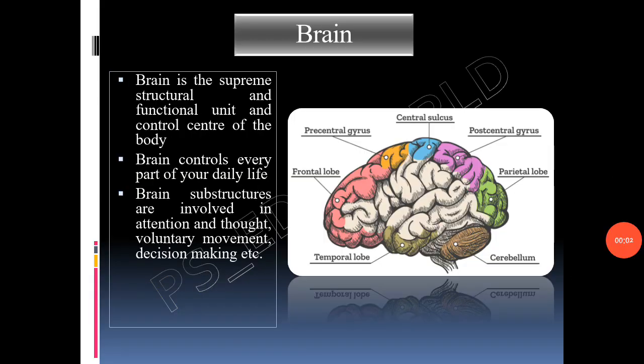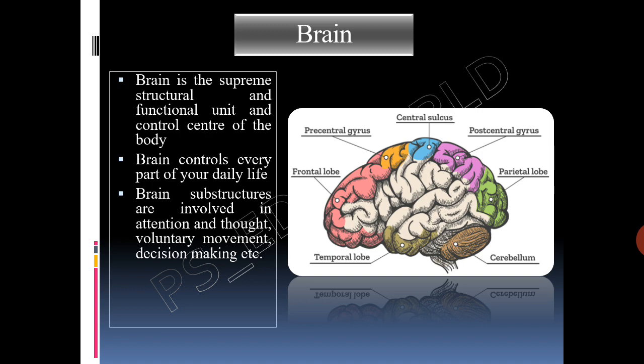Made up of about 100 billion neurons and contributing nearly 2% of body weight, the brain is the supreme structural and functional unit and control center of the body, and it is the superior most region of the central nervous system. The brain is situated within the skull.